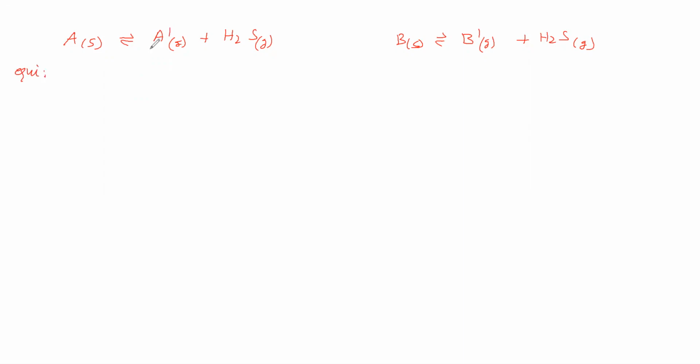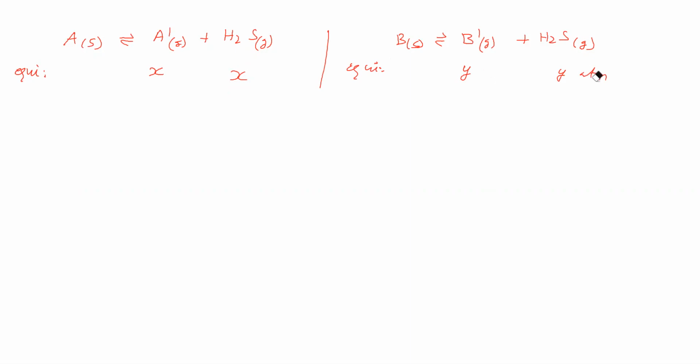At equilibrium, A dash is exerting pressure X and H2S gas is also exerting pressure X. Then solid B is taken separately at equilibrium. B dash is exerting some Y atmosphere, and H2S is also exerting Y atmosphere.